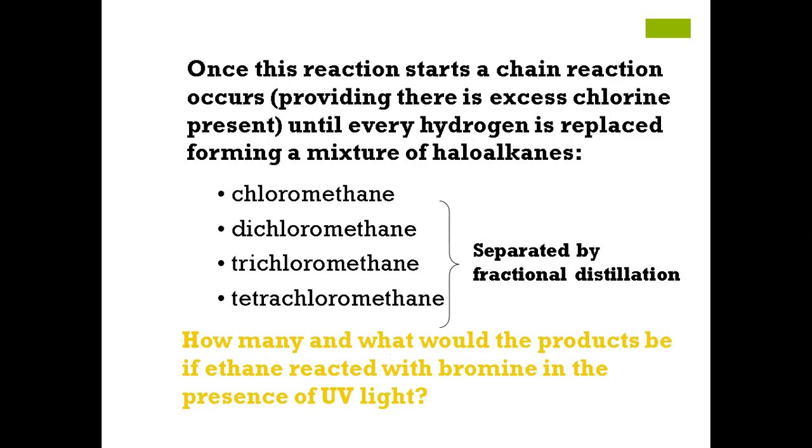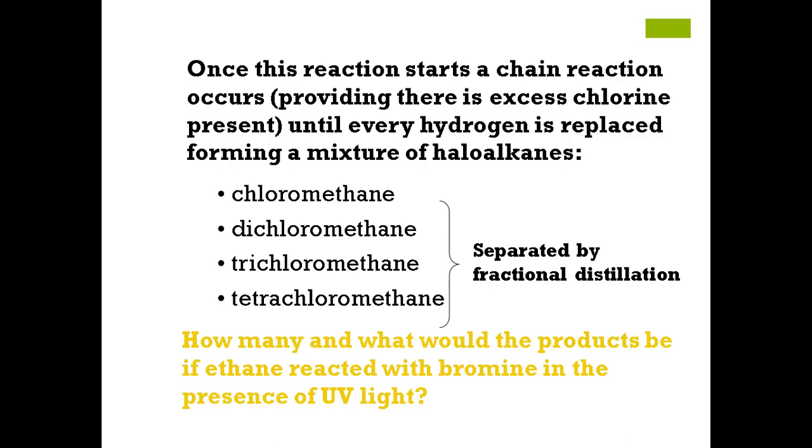And what would be the names? Hexabromoethane. You have just done the names of all 6 in the assignment that I have given you.